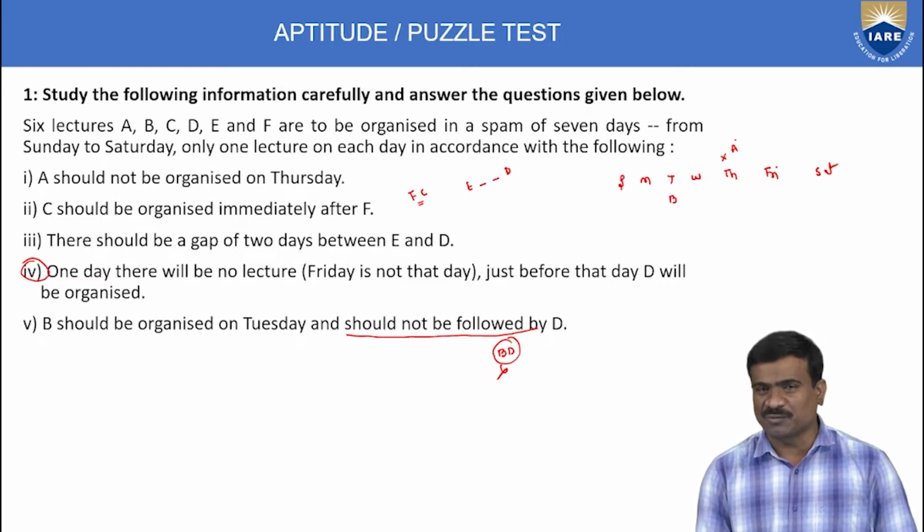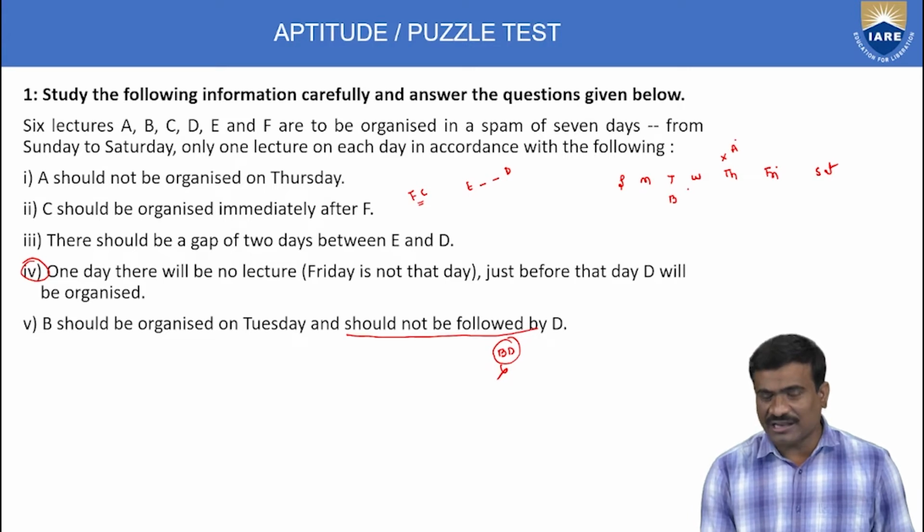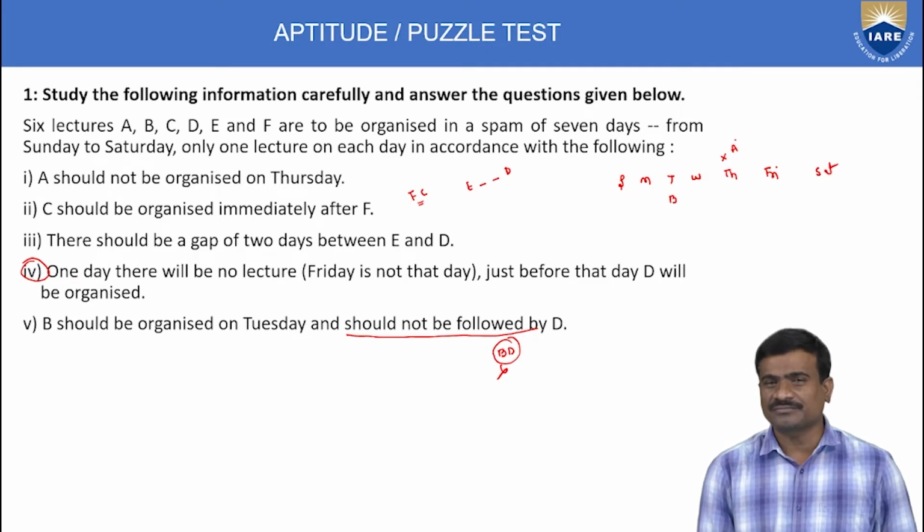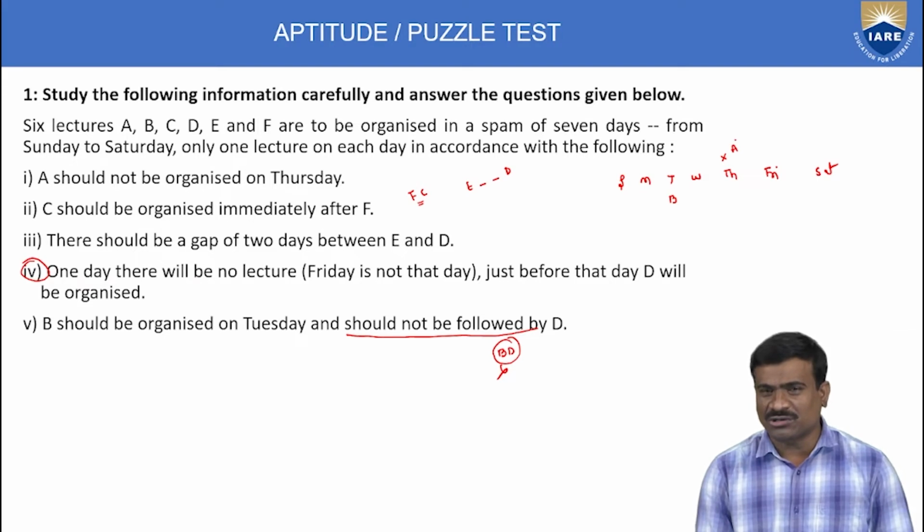Holiday possibilities. Suppose Wednesday is the holiday, but before the holiday D will be organized, and already B exists, so Wednesday is not possible. Suppose holiday Thursday, D before the holiday, but the last statement says B should not be followed by D. D after B is not possible, so Thursday also not possible. Friday, as given, is not a holiday.